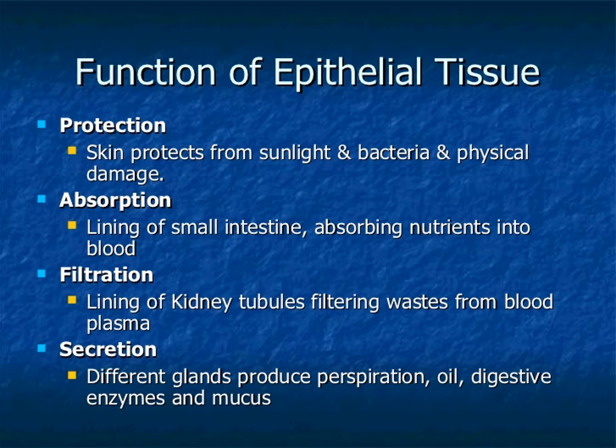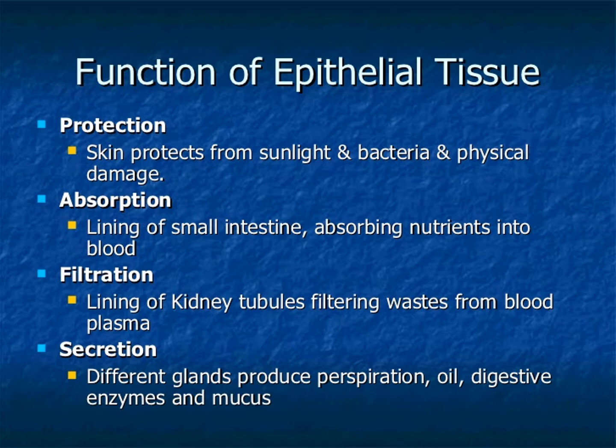Epithelial cells sit on a non-cellular basement membrane. Epithelial tissues generally lack blood vessels. The epithelium is separated by underlying connective tissue, which provides it with nutrients.